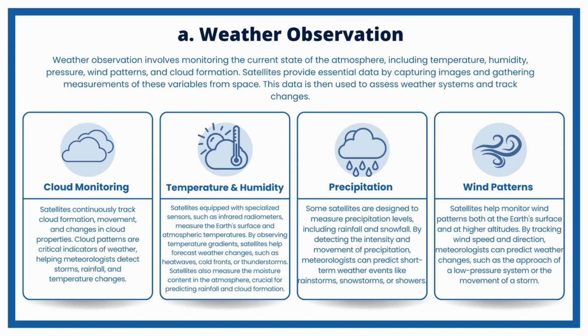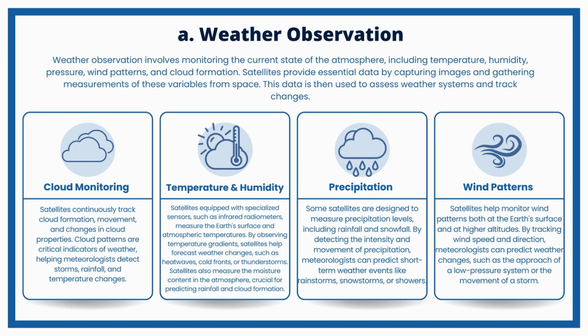Temperature and humidity. Satellites equipped with specialized sensors, such as infrared radiometers, measure the Earth's surface and atmospheric temperatures. By observing temperature gradients, satellites help forecast weather changes, such as heat waves, cold fronts, or thunderstorms. Satellites also measure the moisture content in the atmosphere, crucial for predicting rainfall and cloud formation.